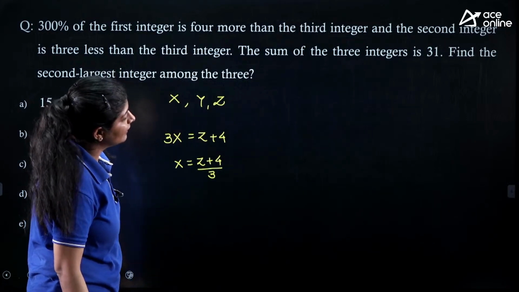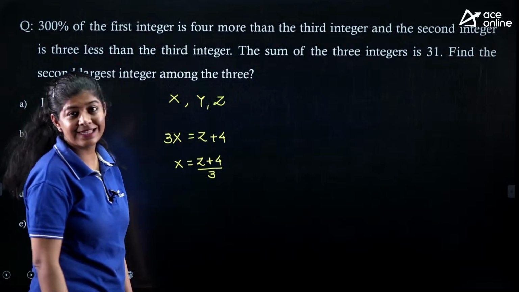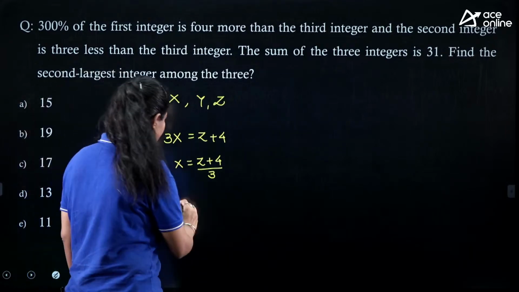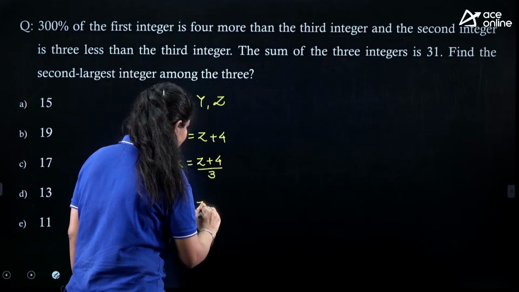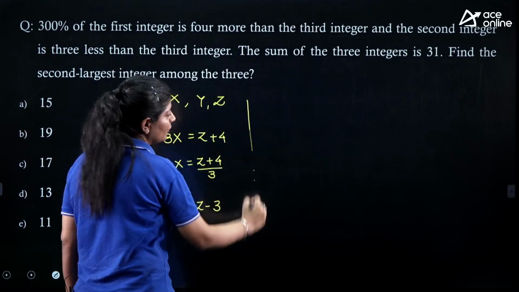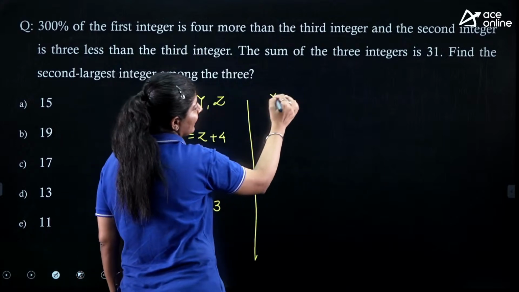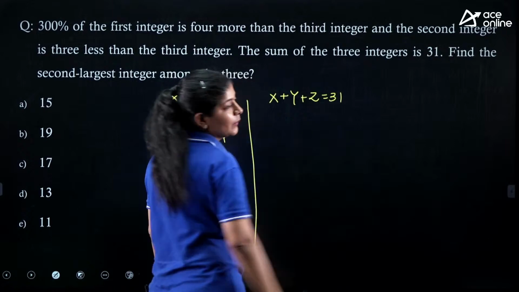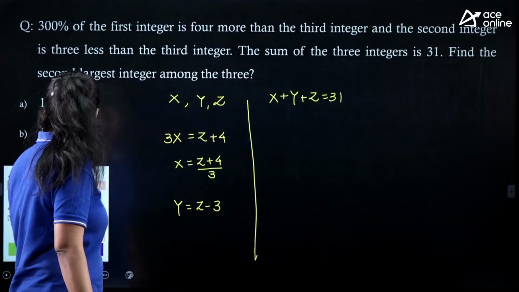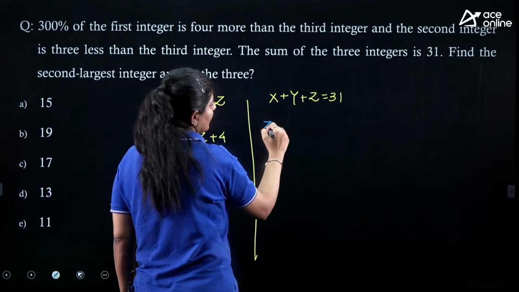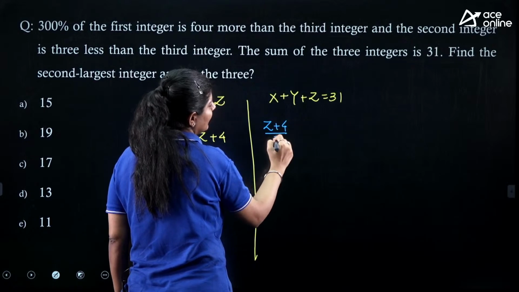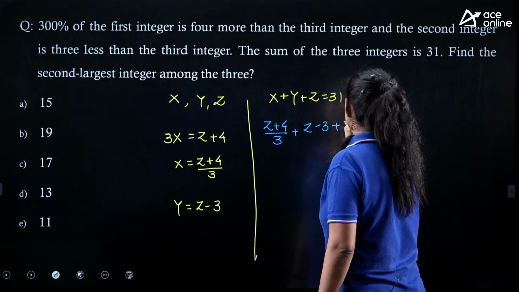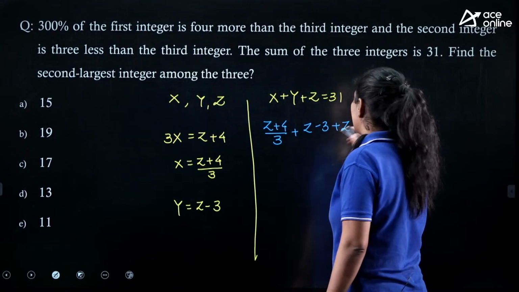Now the other relation says that the second integer is 3 less than the third integer, that means y equals z minus 3. And according to the question, x plus y plus z equals 31. So we can write it as z plus 4 by 3 plus z minus 3 plus z equals 31.